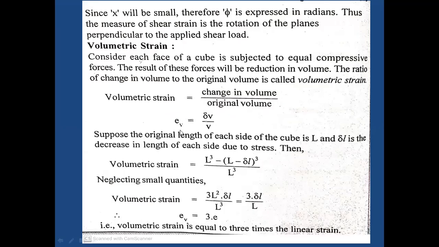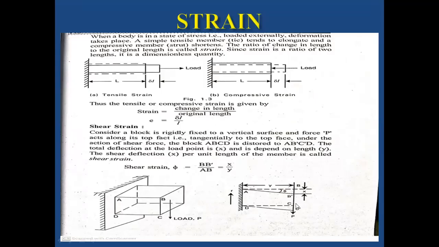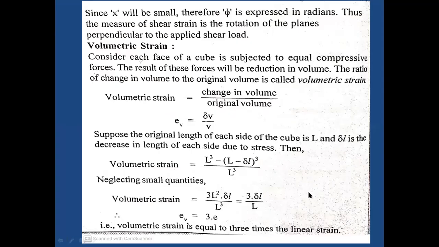Next, as compared to the length of the beam, the deformation, the deflection we observe, x, will be small. Therefore phi is expressed in radians, not in degrees. As we know, 360 degrees equals 2 pi radians.